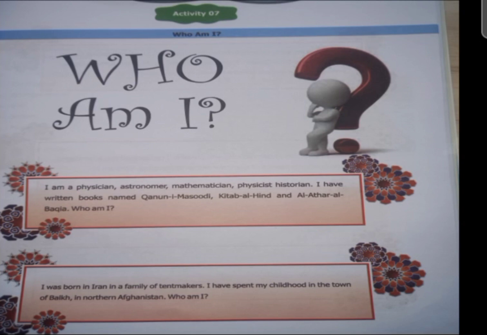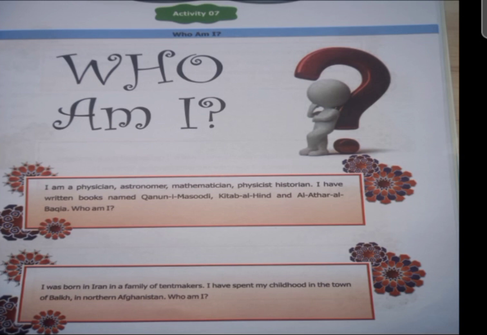The first one is for you: I am a physician, astronomer, mathematician, physicist and historian. I have written books named Qanun al-Masudi, Kitab al-Hind, and Al-Athar al-Baqiya. Who am I?